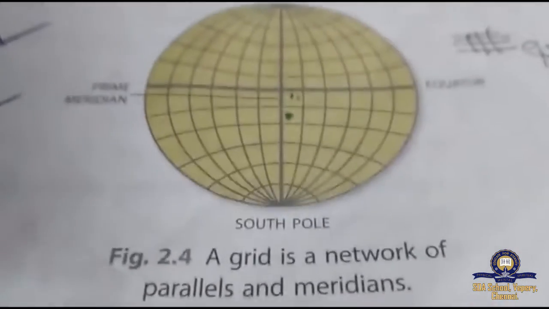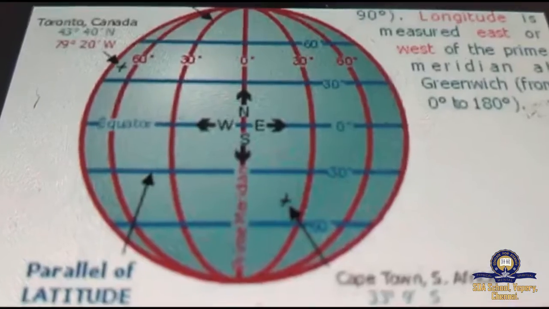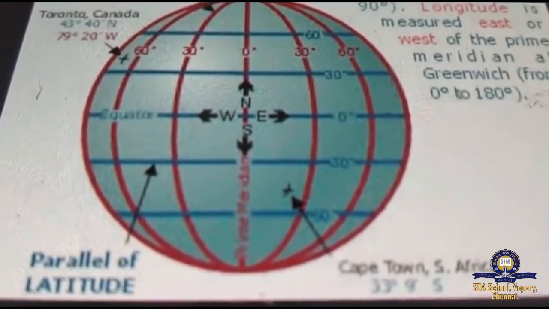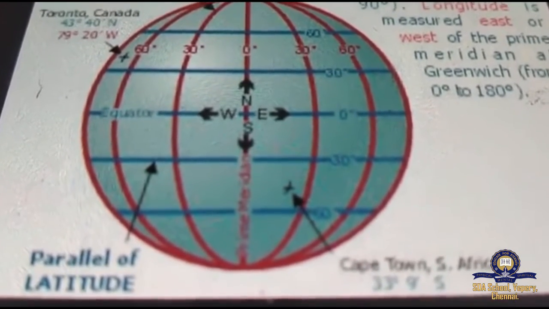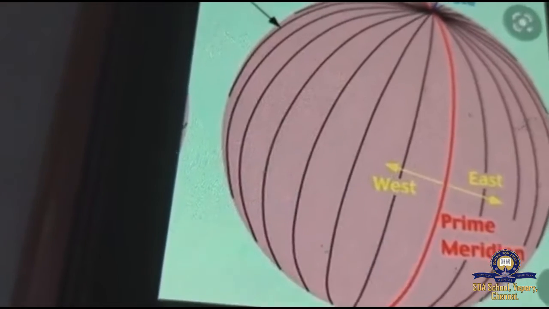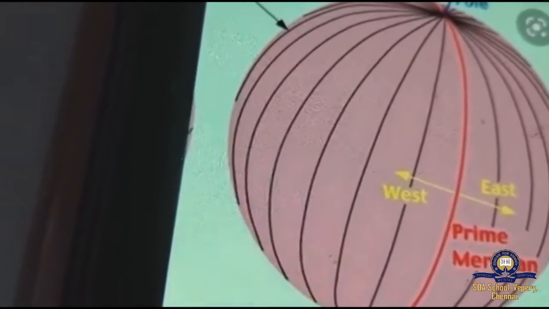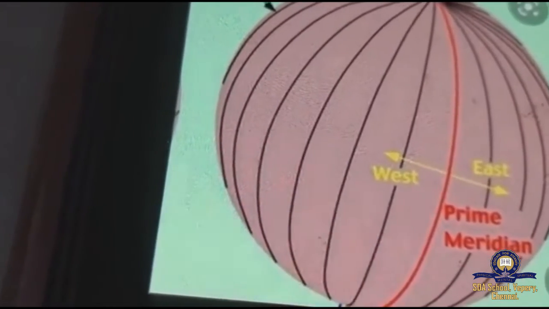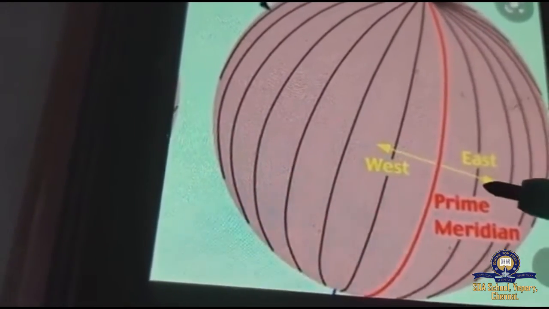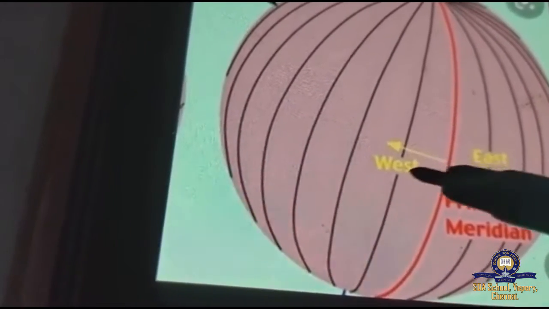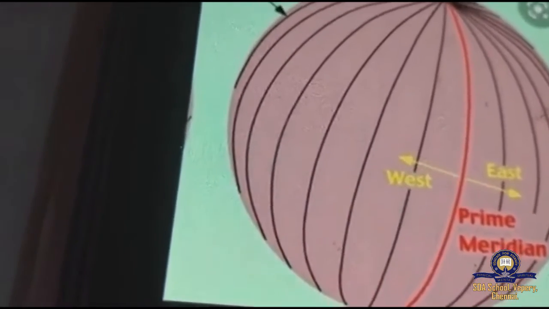Understand this? Shall we revise again? This is the picture for parallels of latitude. This is another picture showing the prime meridian from west to east.